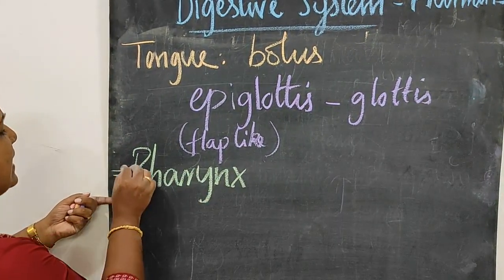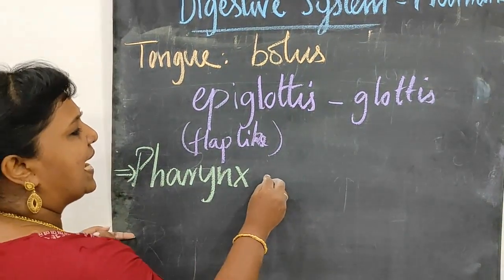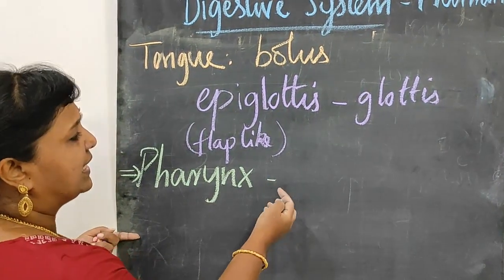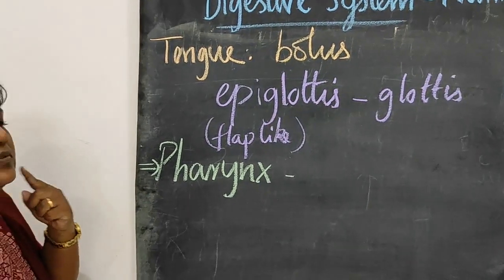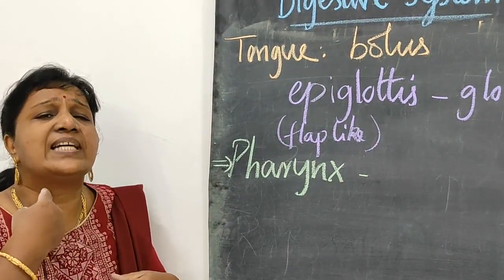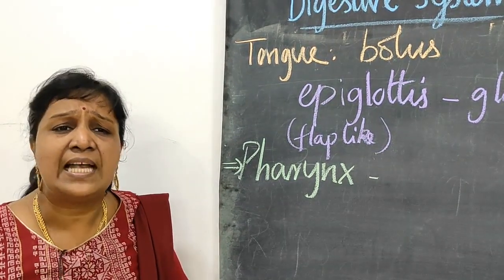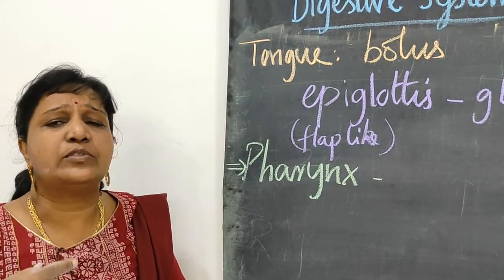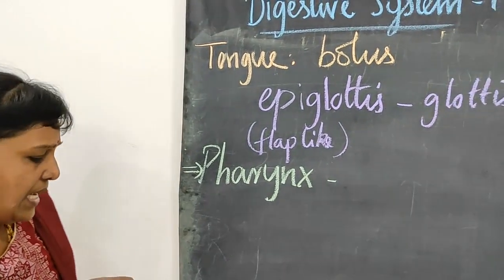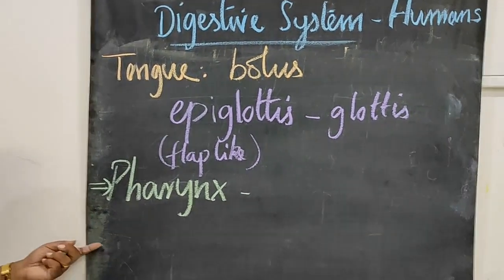The next one is the pharynx. The pharynx acts as a common pathway for the entry of food from the mouth to the esophagus. It conducts food from the mouth to the esophagus. And the next one is the esophagus.